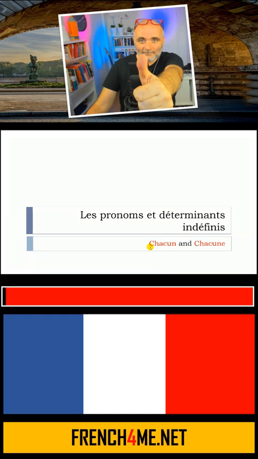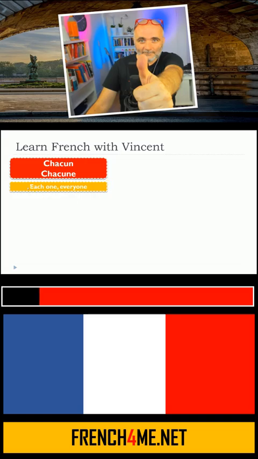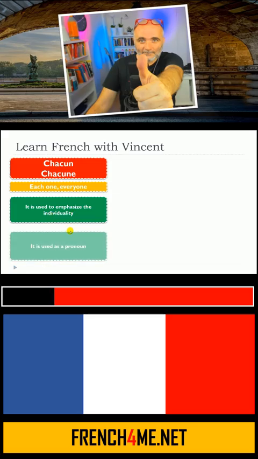In this lesson, we will see together les pronoms et déterminants indéfinis. But more precisely, we will see chacun and chacune. So, this lesson is about chacun and chacune. And they mean each one, everyone. So it is used to emphasize the individuality. And it is used as a pronoun.